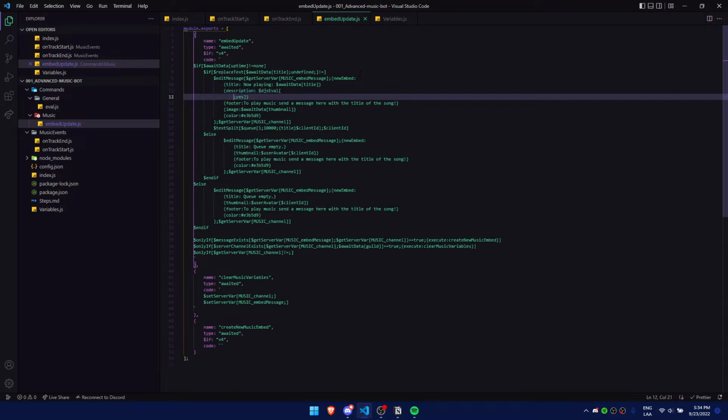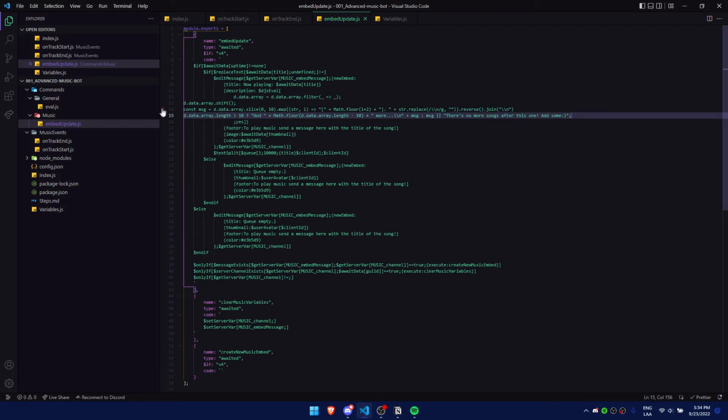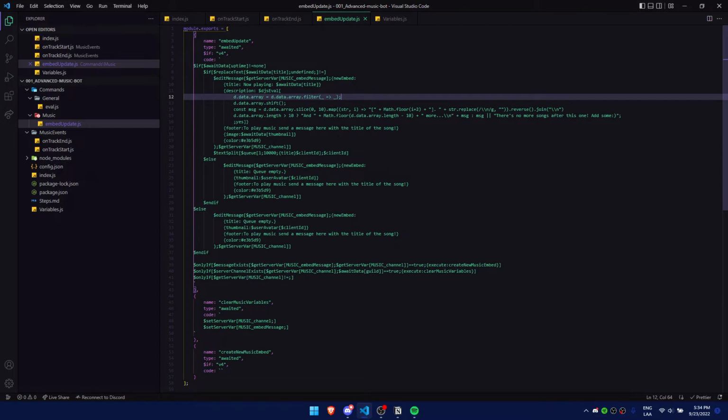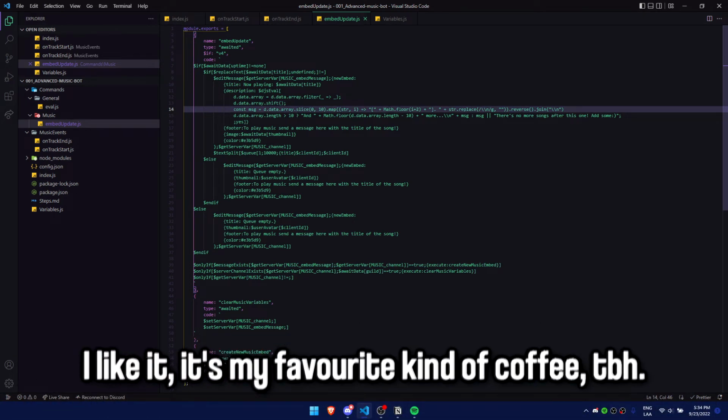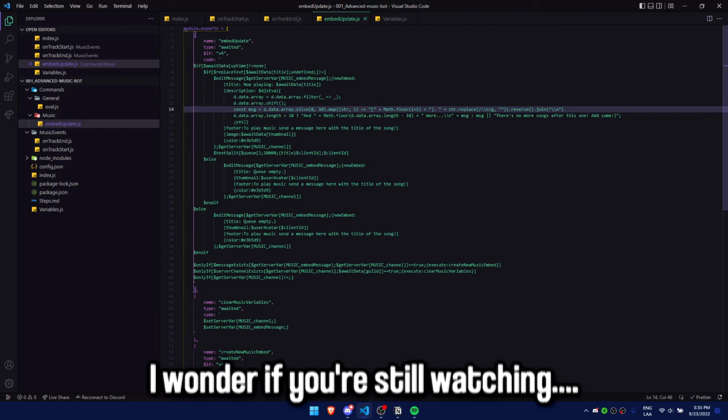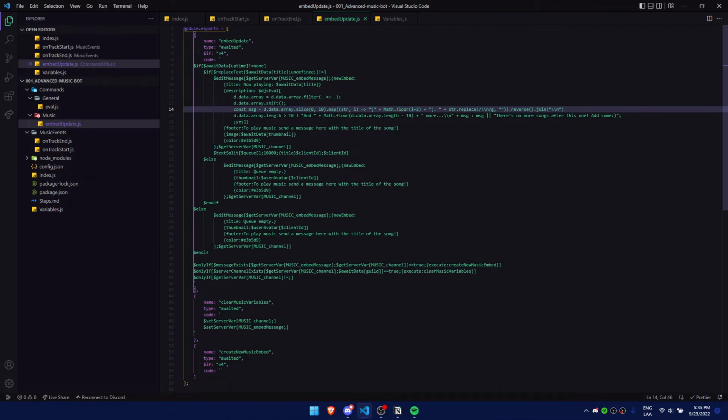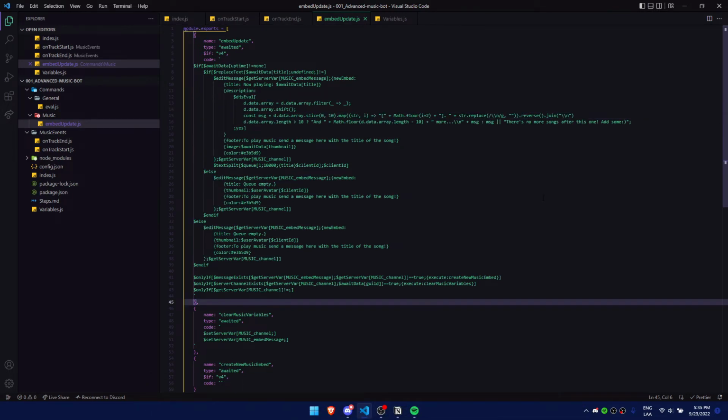We make it so it shows the output, and here we paste the script. This picks the split we just did and filters it so there's no extra. This takes the first song, which is the currently playing, and this makes the list. Now here we check if there's more than 10 songs or if there's no songs in the queue. With that done, it should look like this.